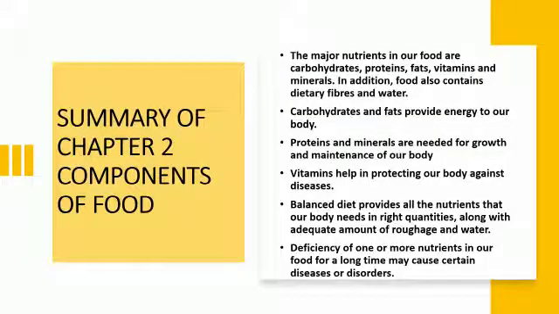Let's see the summary of chapter The Components of Food. The major nutrients in our food are carbohydrates, proteins, fats, vitamins and minerals. In addition, food also contains dietary fibers and water. Carbohydrates and fats provide energy to our body. Proteins and minerals are needed for growth and maintenance of our body. Vitamins help in protecting our body against diseases.